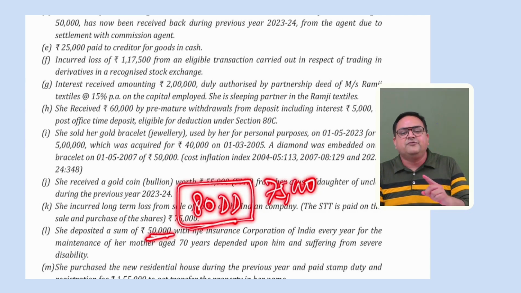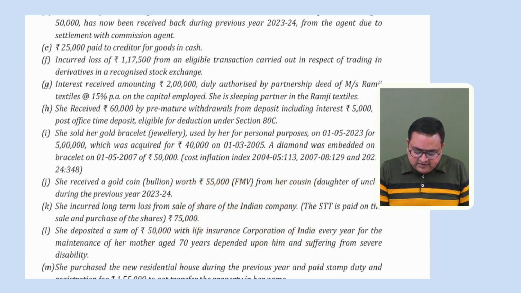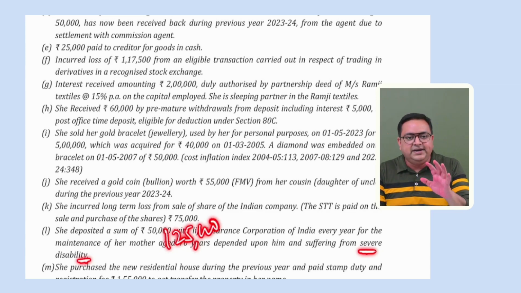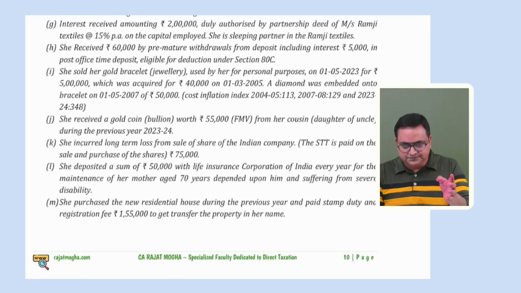And if the person is suffering from severe disability, then 1,25,000 deduction is available flat. So here the person is suffering from severe disability. So please take 1,25,000 under section 80 double D, disabled dependent. Okay, 80DDB is related to prescribed diseases.